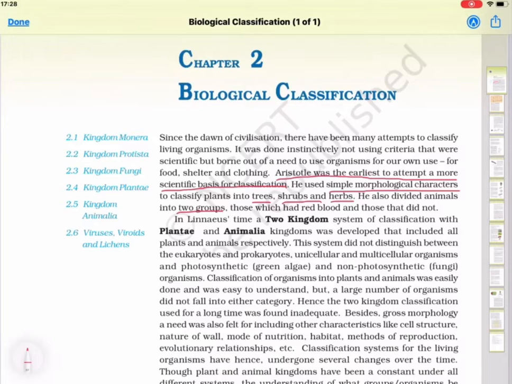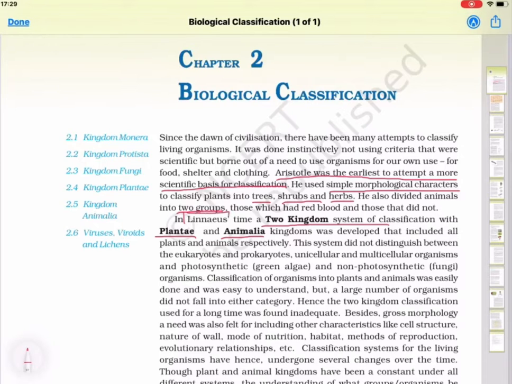Later, Linnaeus gave two kingdom classification in which he divided the organisms into plants and animals based upon whether cell wall is present or absent. In plants, cell wall is present, and in animals, cell wall is absent. The two kingdom classification was given by Carolus Linnaeus.